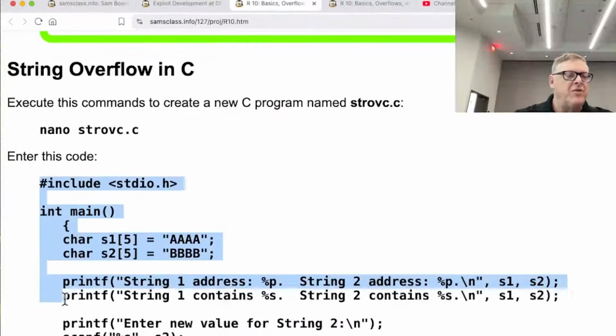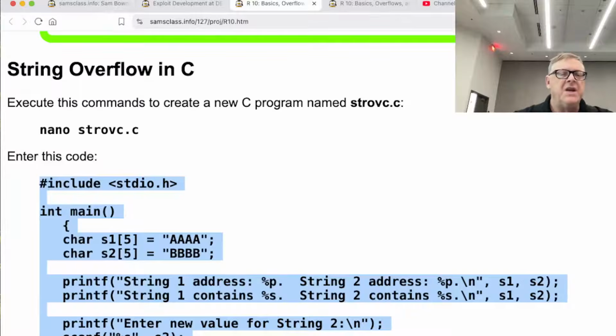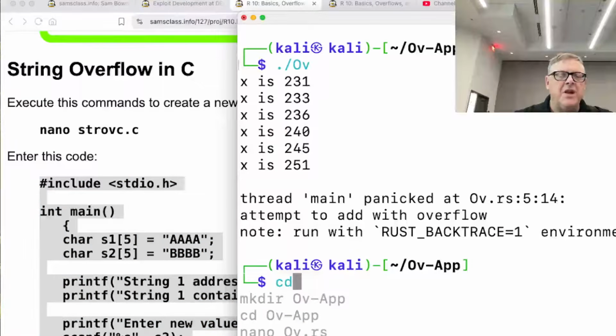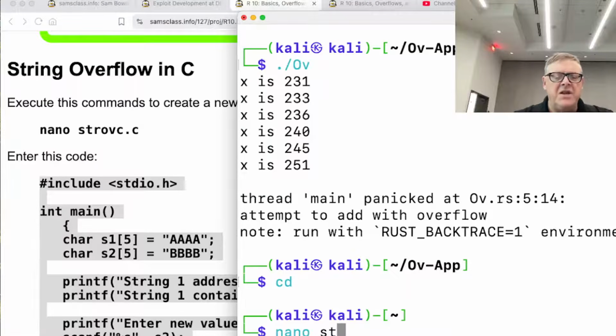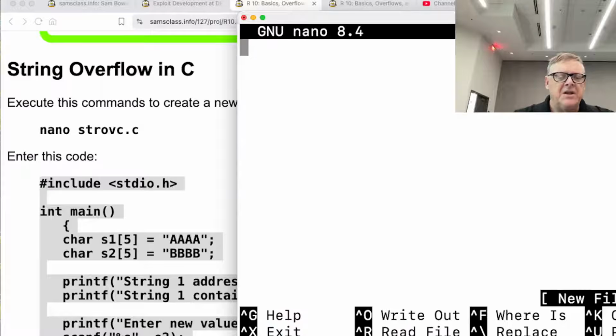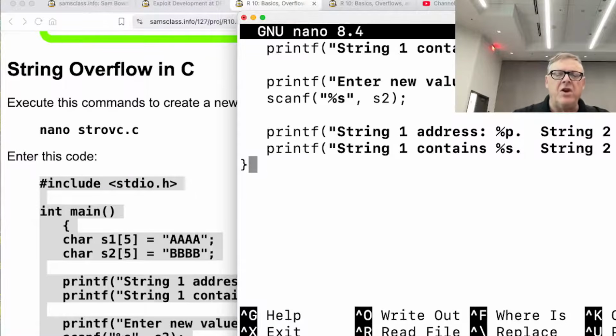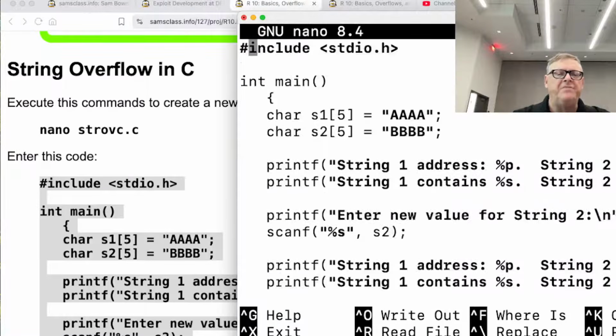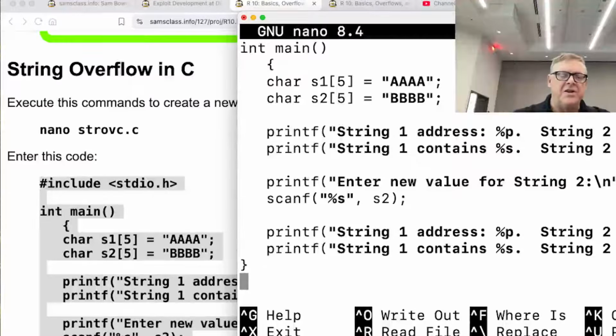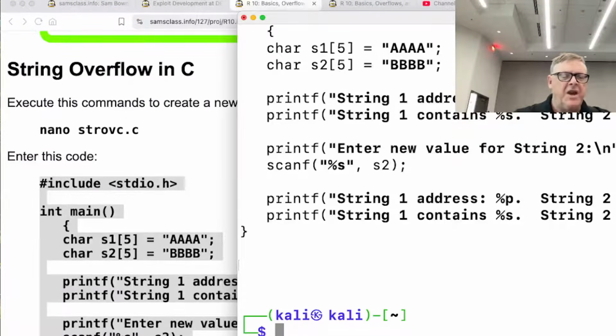Then we can try string overflows, which we just did in another context. So, nano strov.c. All right, so here's another simple string overflow. I define 2 characters, 2 variables, and then I just input a new value from the user for one of them, and then print them out again with addresses and contents.